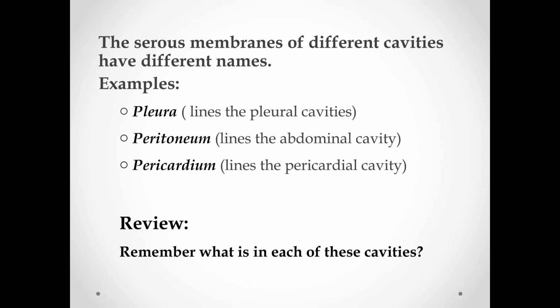The serous membranes of the different cavities have different names. An example is the pleura, the serous membrane that lines the pleural cavities. Second is the peritoneum, which lines the abdominal cavity. Third is the pericardium, which lines the pericardial cavity. So review, remember what is in each of these cavities.